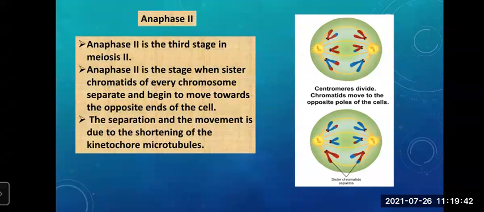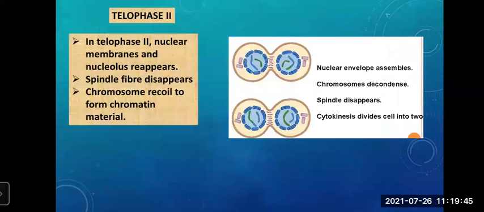That was anaphase 2. The next stage is telophase 2. Now what happens in telophase 2? Nuclear membrane will start appearing. Okay, nucleolus will come back, spindle fibers will disappear, and chromosomes will recoil to form chromatin material. Got it? So now you can see, okay, what will happen? How many cells are here? 4. Okay, but still they are attached, they are not separated.